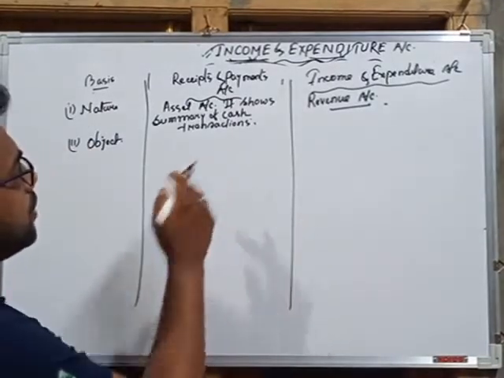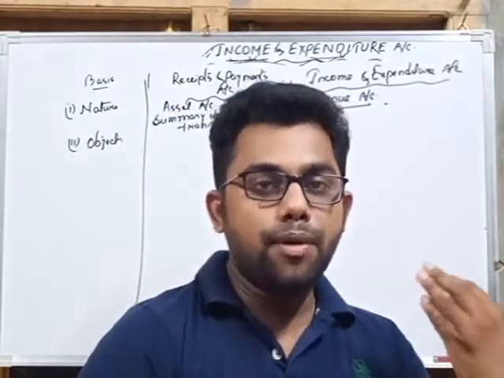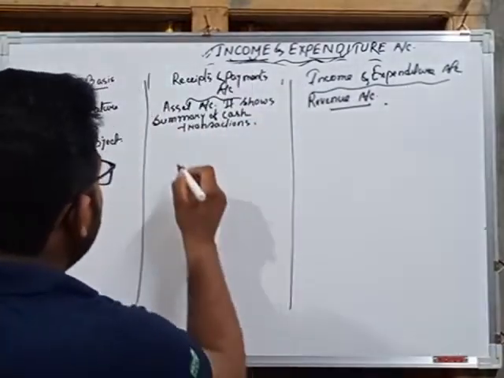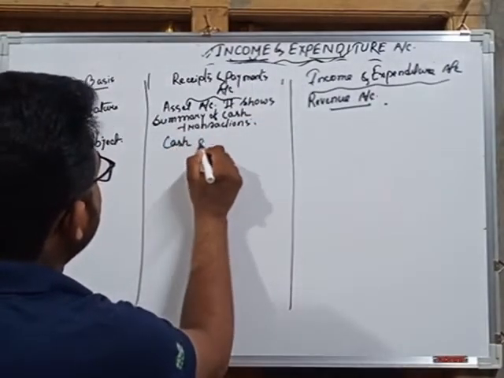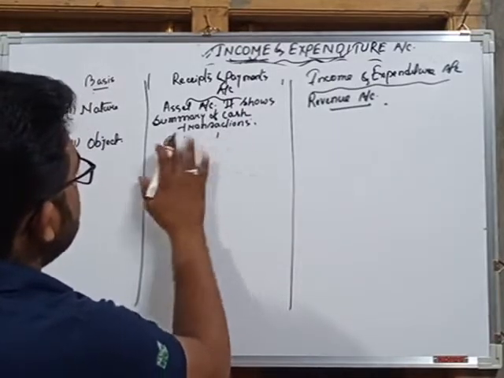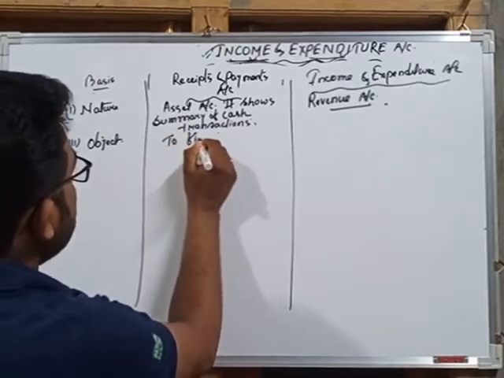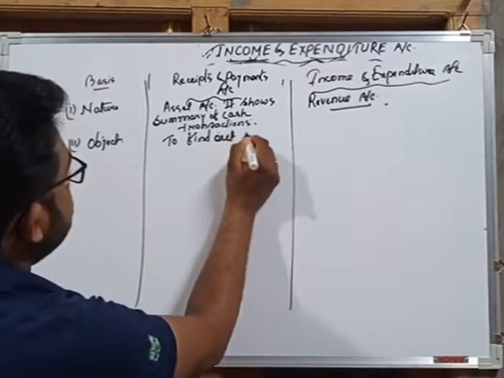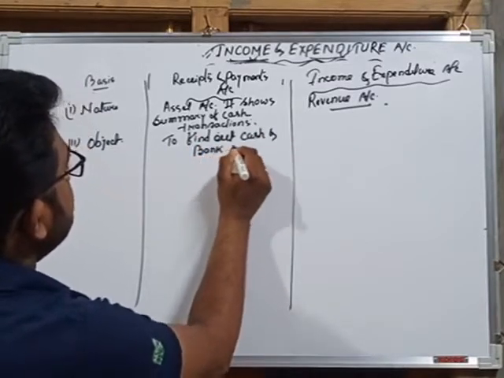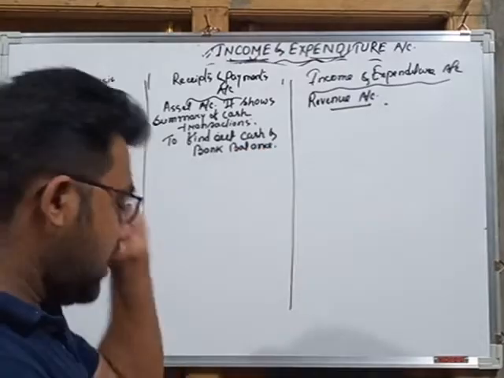For receipts and payment account, what is the object of preparing it? The object of preparing receipts and payment account is to find out cash and bank balance.